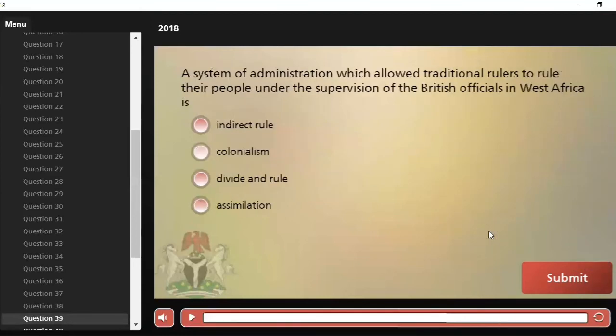The next question is a system of administration which allowed traditional rulers to rule their people under the supervision of the British officials in West Africa is A, indirect rule, B, colonialism, C, divide and rule, and D, assimilation. So which system of administration allowed traditional rulers to rule their people under the supervision of British officials? And the correct answer is the policy of assimilation, which is our option D.